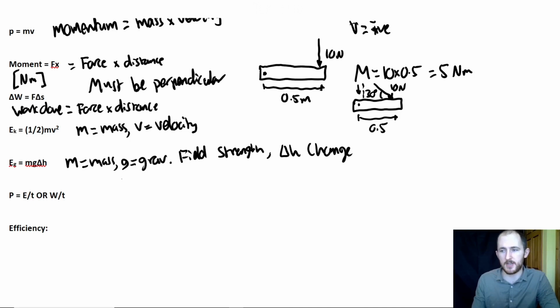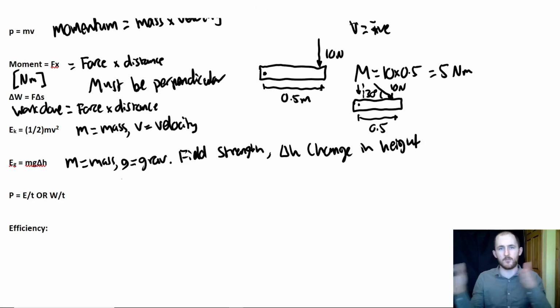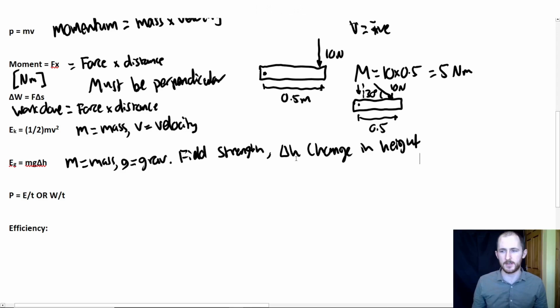It actually has to be change in height. So it needs to be perpendicular to the field, right? Like, if I'm standing on Earth and I move left and right, I don't increase my gravitational potential energy, but if I change how high I am, like jump up, I do change the gravitational potential energy. So it's change in height specifically for that one.